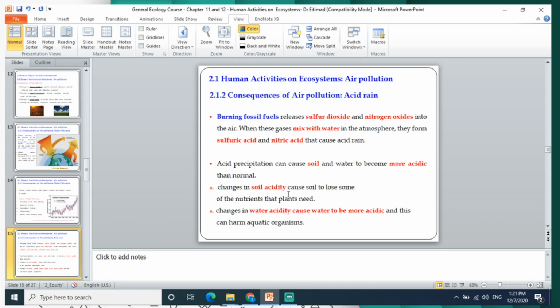Change in soil acidity will cause the soil to lose some of the nutrients that plants need, and change in water acidity will harm aquatic organisms, because the acidity of the water increases.